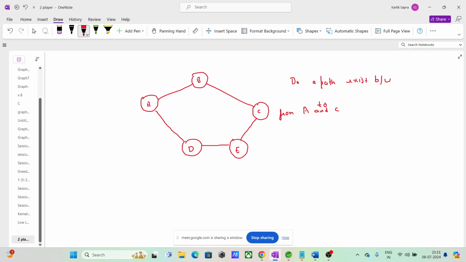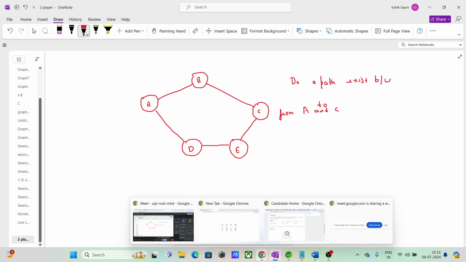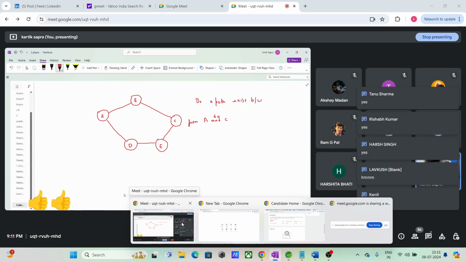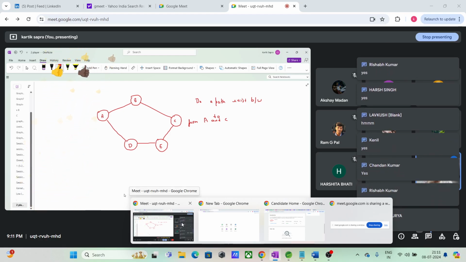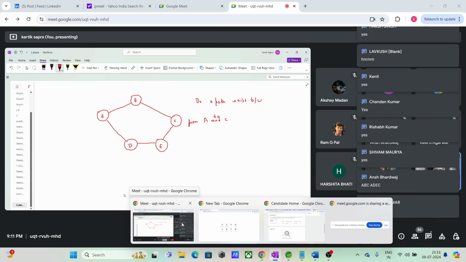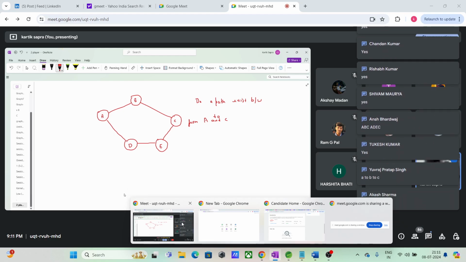Can you reach C from A, guys? By any means? Can you? Give me the path also. Give me the possible paths. I want the answers. What are the possible paths here?